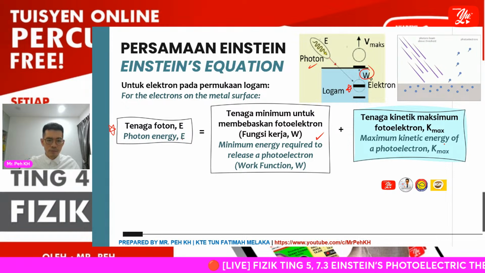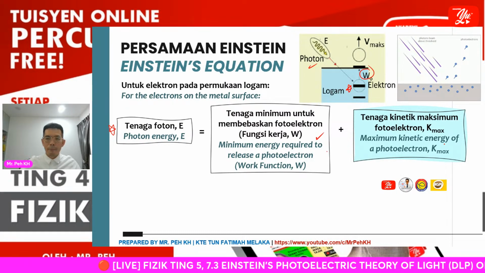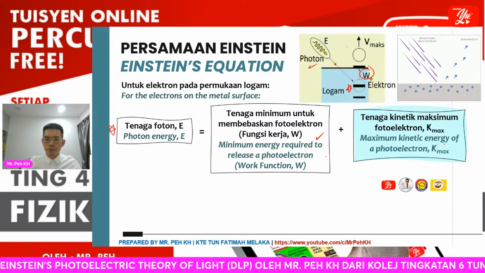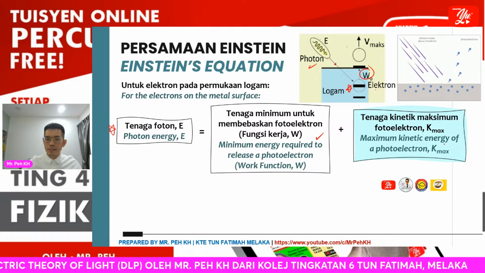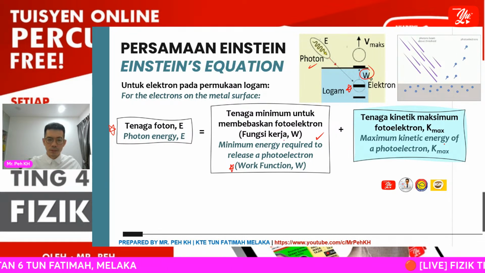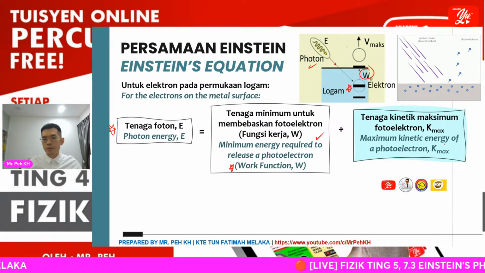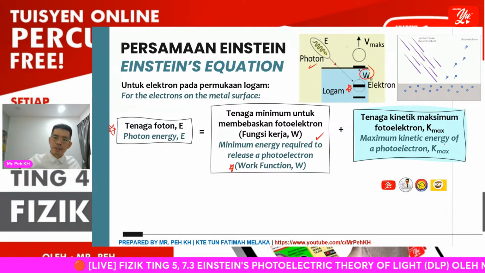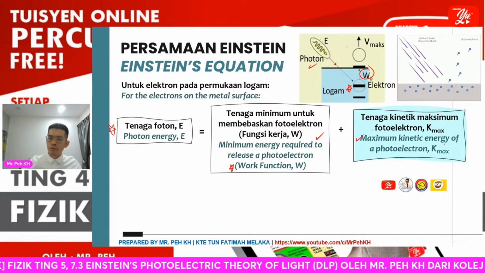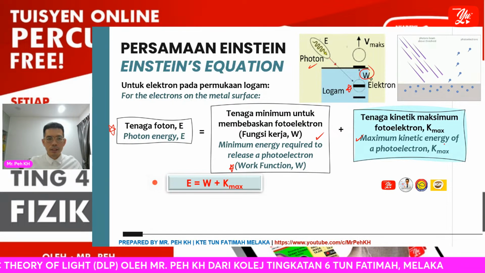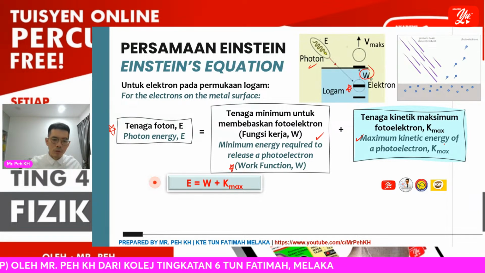Photon energy provided will be used to overcome the metal bond in the metal so that the electron can be released. Okay, so this is the minimum energy required to release a photoelectron, and this will be known as the work function with symbol W. Then the energy absorbed will let the photoelectron move with maximum kinetic energy. So we can simplify this Einstein equation with E equal to W plus Kmax.